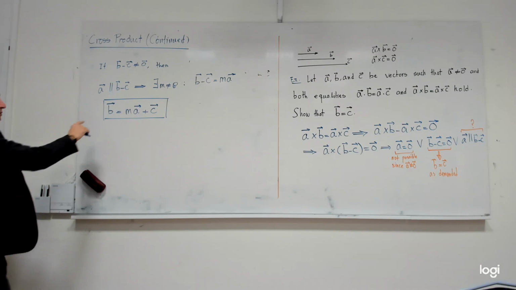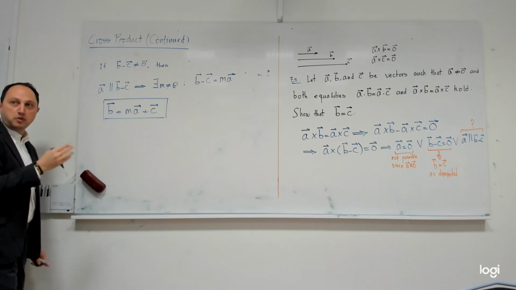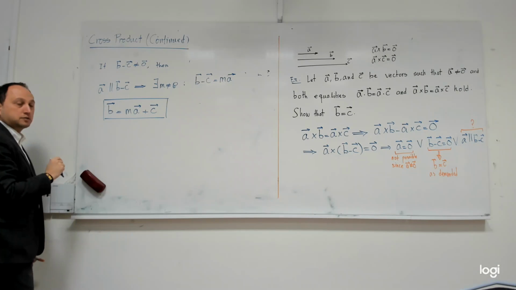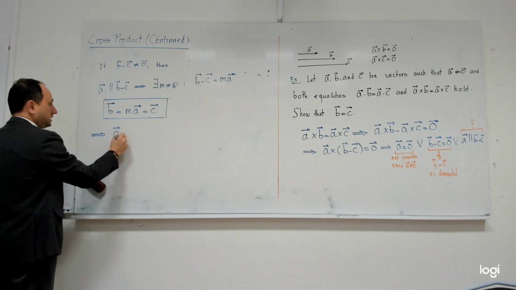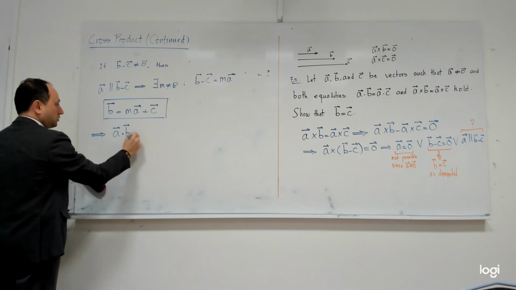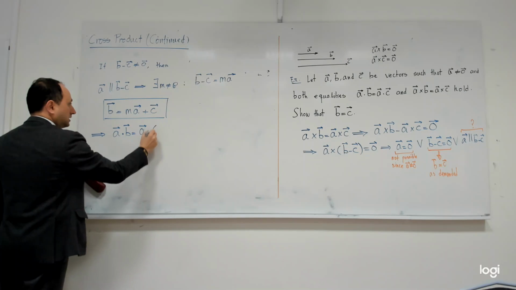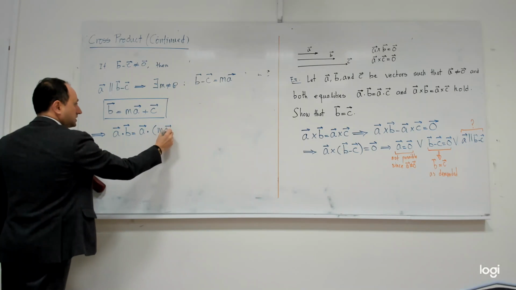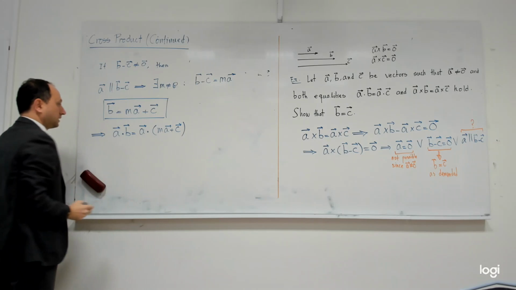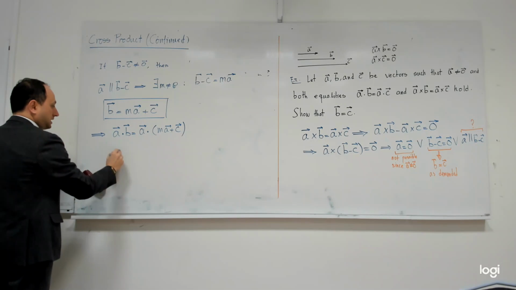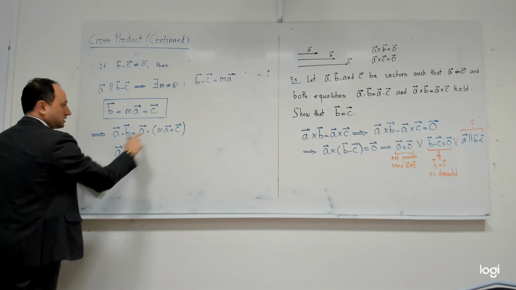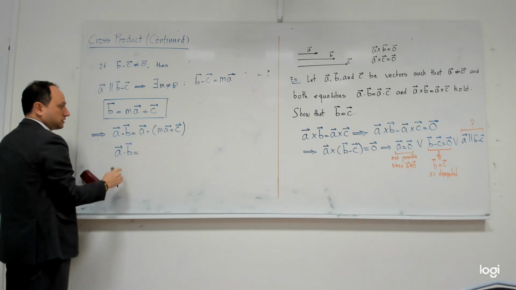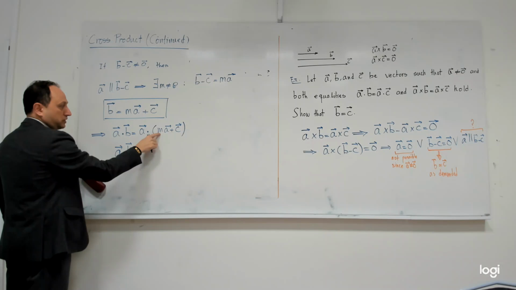Okay, now let me multiply both sides by A, by the dot product. So if this is the case, I can conclude that A dot B is equal to A dot (MA plus C). Yes? So this means that A dot B is equal to, what can I write instead of this? I can distribute it inside. This M is a number, so it is floating around, then it becomes A dot A.